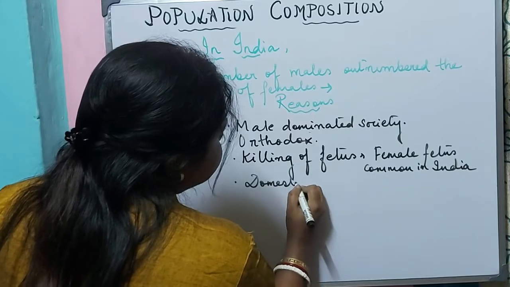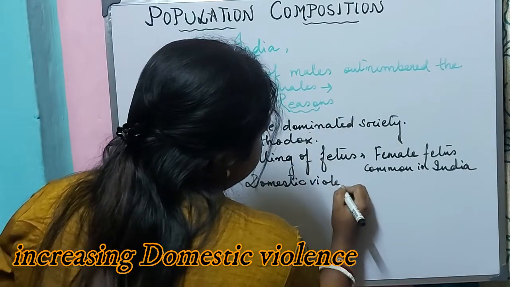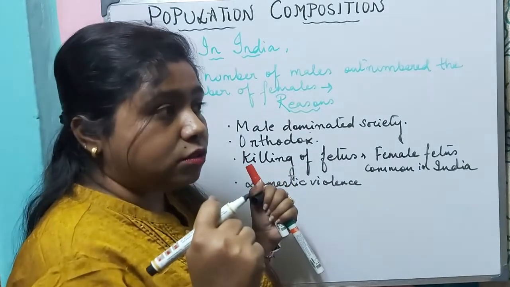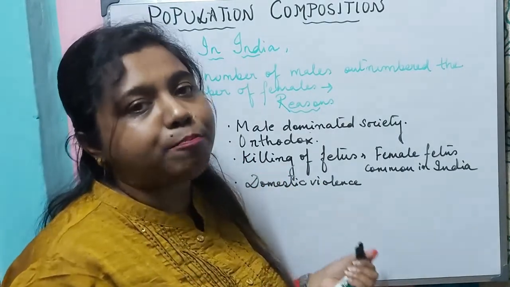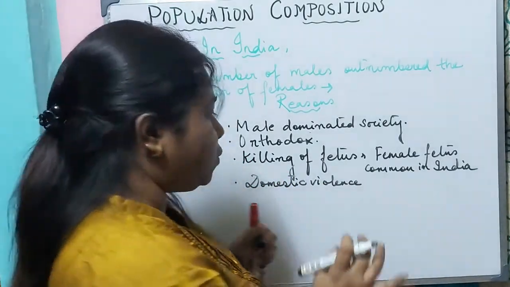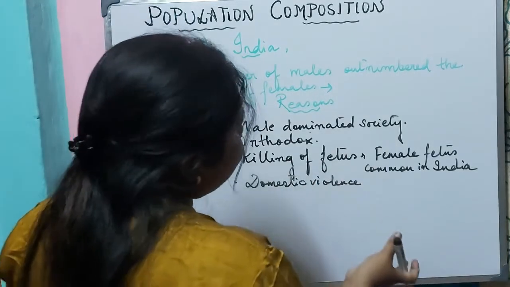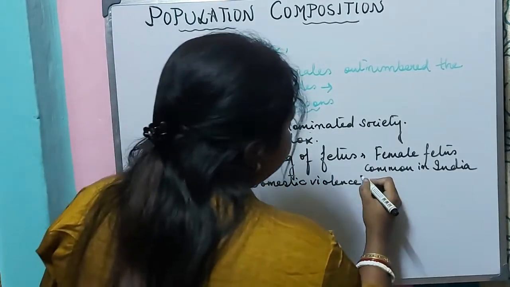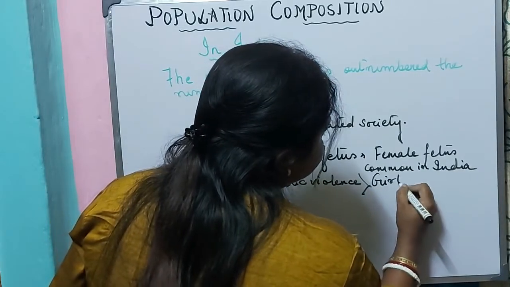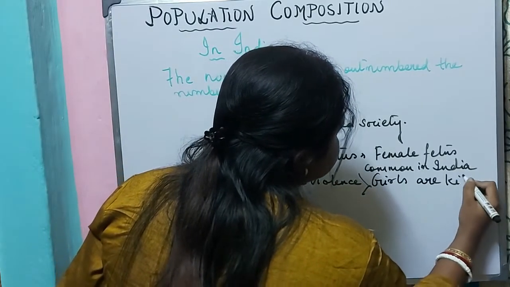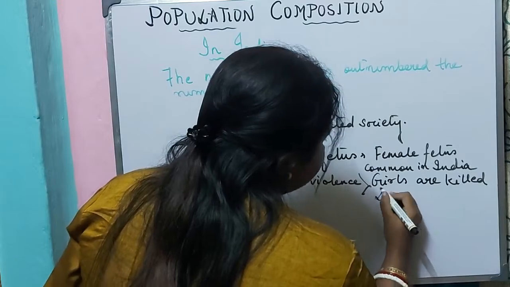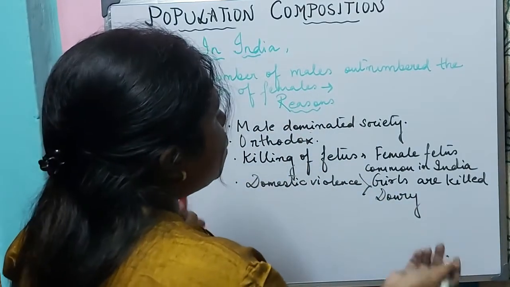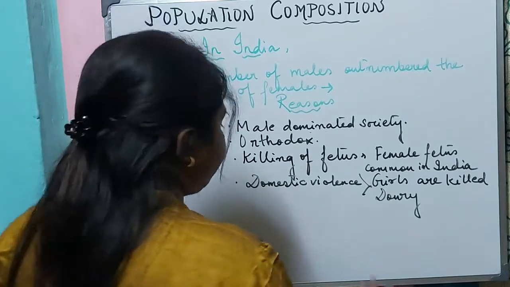Increasing domestic violence, as men think they are the most powerful one and they are the gods and they are the supreme power and they need to be worshipped. So here we can see that domestic violence is a major issue in countries like India, where girls are killed most of the time for dowry, or if they're unable to give a male child to the family.